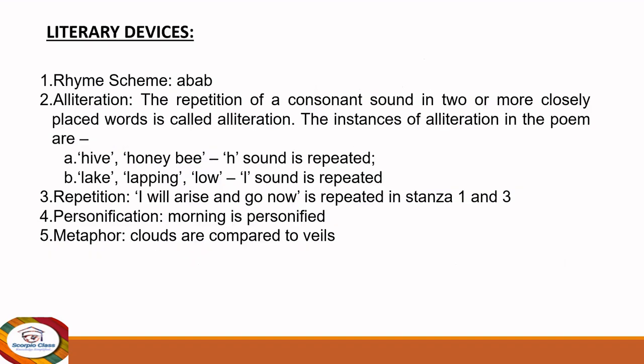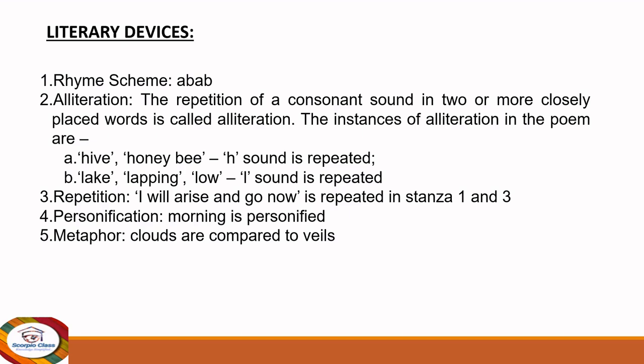Okay. And the next thing is about the literary devices. Yes, if it's a poem, you will have to look into it. So, as we said, it is a musical poem. We have a rhyme scheme of A, B, A, B. You see that the first and third lines have the same sound in the last word. So A, B, A, B is the rhyme scheme. First and third, and second and fourth.